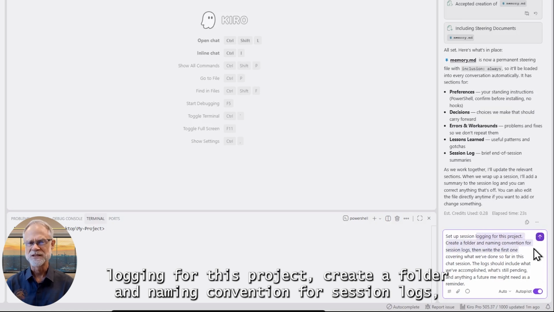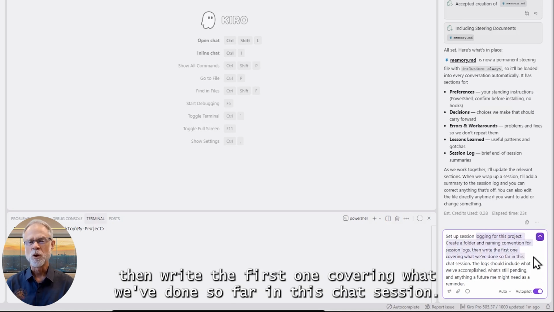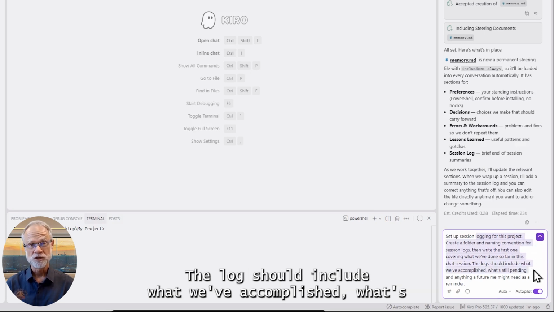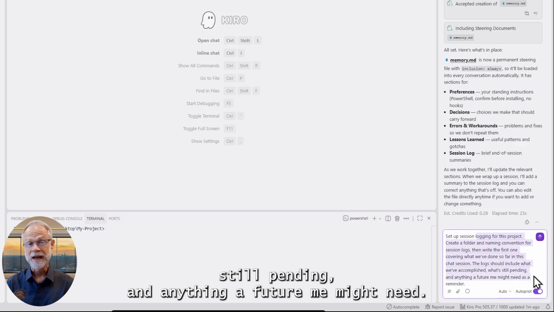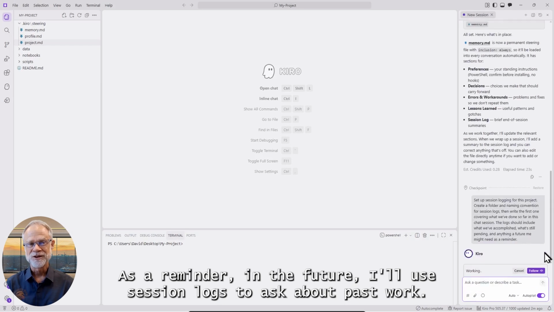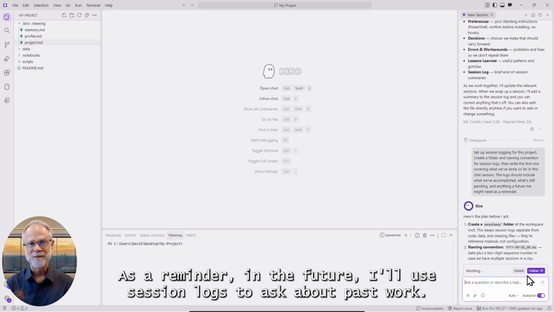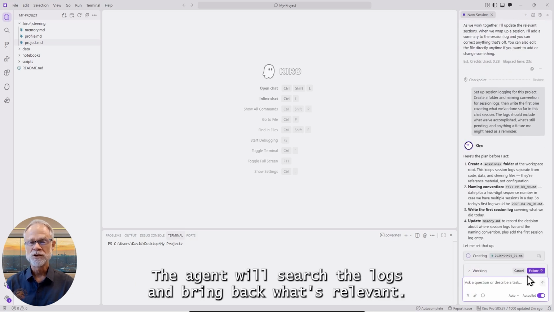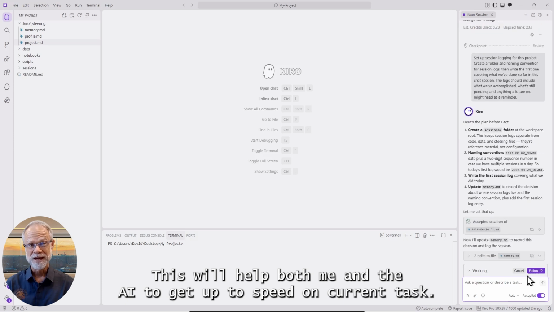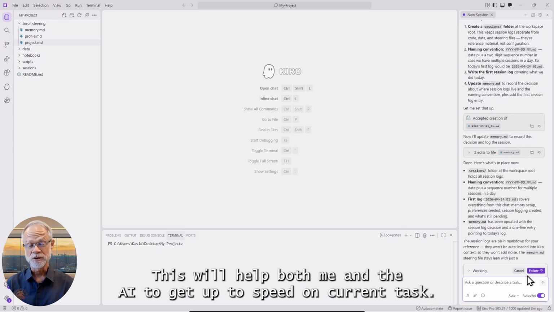convention for session logs, then write the first one covering what we've done so far in this chat session. The log should include what we've accomplished, what's still pending, and anything a future me might need as a reminder. In the future, I'll use session logs to ask about past work. The agent will search the logs and bring back what's relevant. This will help both me and the AI to get up to speed on current tasks.